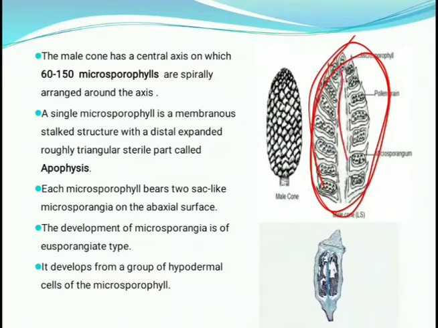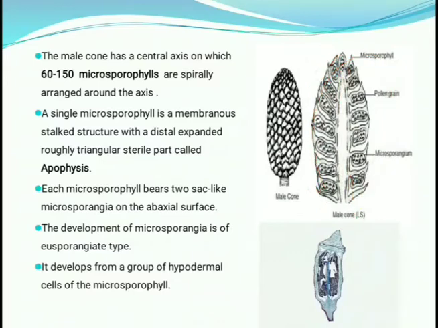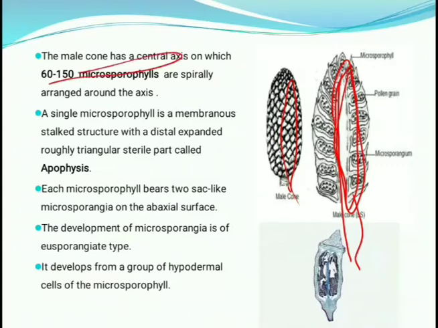You can see this is the central axis, on which 60 to 150 microsporophylls are spirally arranged around the axis. This is the internal portion, and surrounding this axis are 60 to 150 microsporophylls.